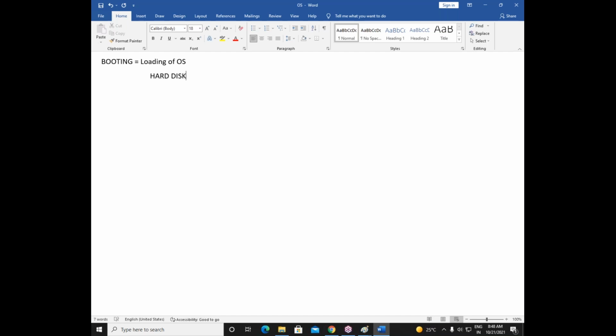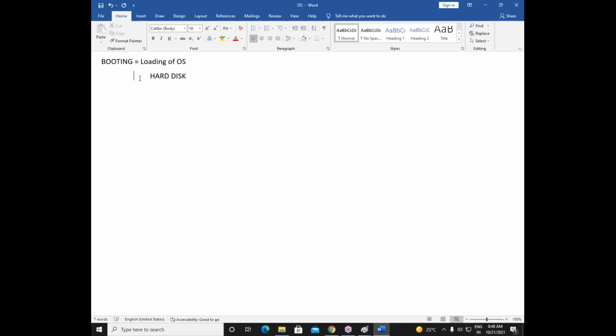Yeah, this we know very well, right? But what I'm saying here, the operating system by default, it is not there in hard disk, because hard disk is a machine. Hard disk is a component. It is a component that is manufactured by a company like Samsung or Seagate or Western Digital. There are some companies there. So there is no operating system by default in your hard disk.